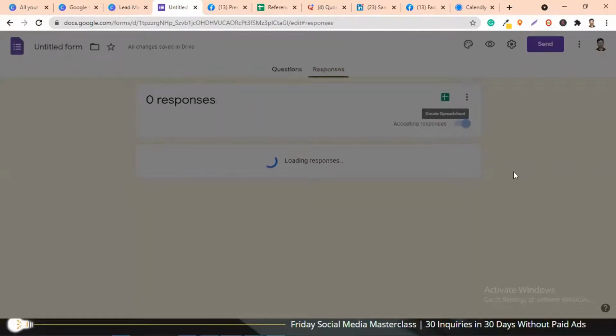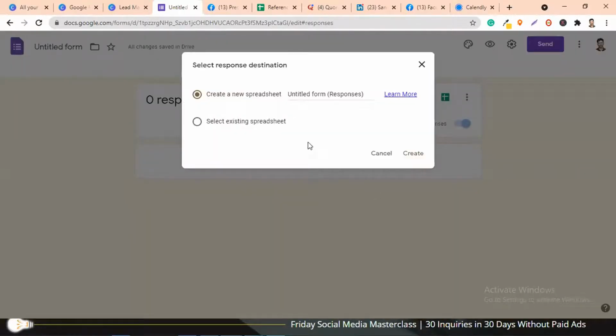Then it will ask you to select response destination, that is, you'll have to select a Google Sheet. If you have an existing Google spreadsheet you can choose it, but right now I'm going to show you how to create a new one. I'm going to name this sheet lead magnet data, and then click on create.